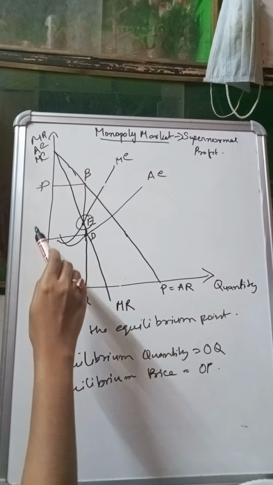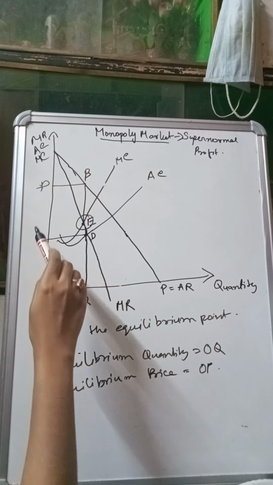So this is nothing but DQ, so my average cost is DQ. And my price is how much? This much, BQ. My price is BQ.